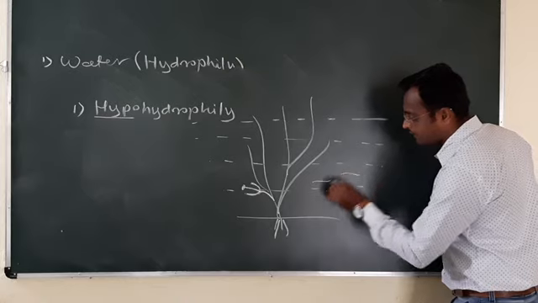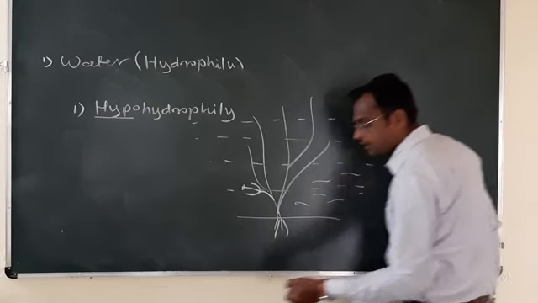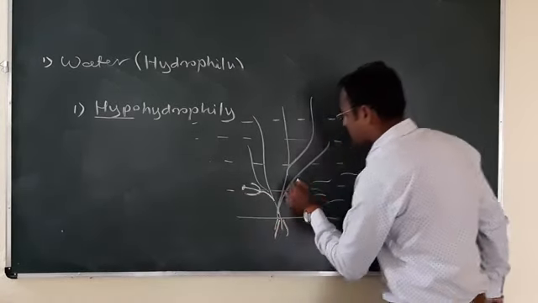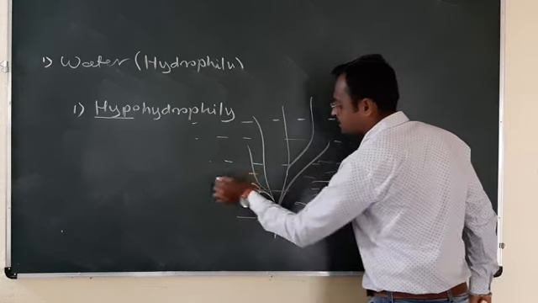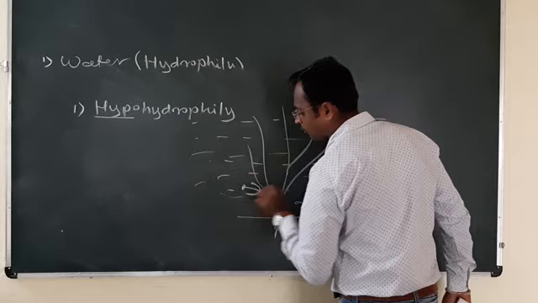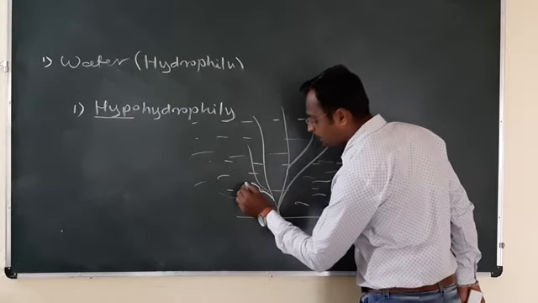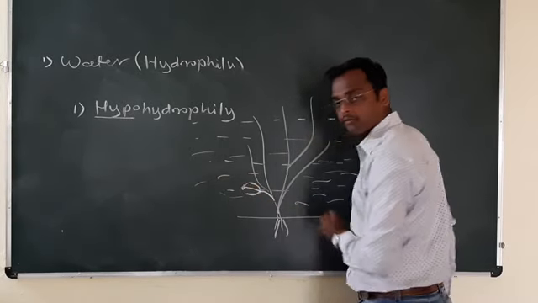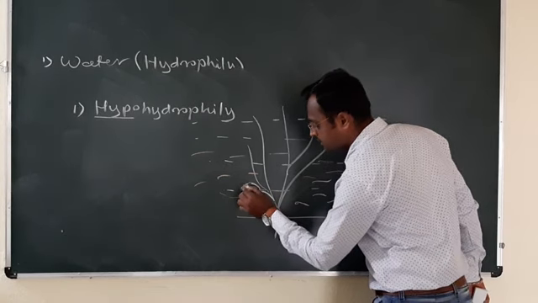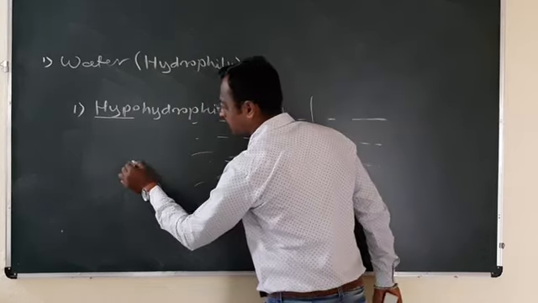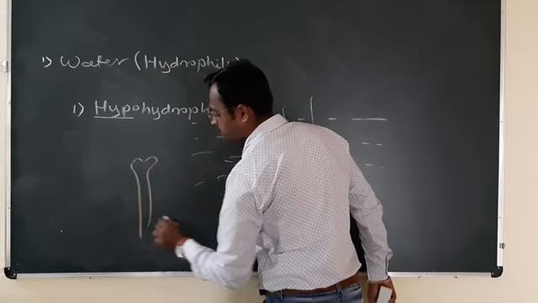These are the needle-like pollen grains. Needle-like pollen grains are transferred along with the water current. When such a pollen grain comes in contact with the stigma, it coils around the stigma like this. This is the stigma.